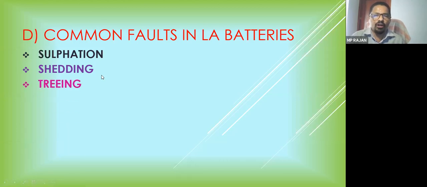Treeing. We have all seen the chemical changes taking place in the battery during discharging and charging. Lead peroxide is becoming lead sulfate, and again lead sulfate is becoming lead peroxide. During this process, if there is a blockage in the electrolyte, the ion movement will not be uniform. So non-uniform depositing of material on the plate gives you an irregular shape of the plate.